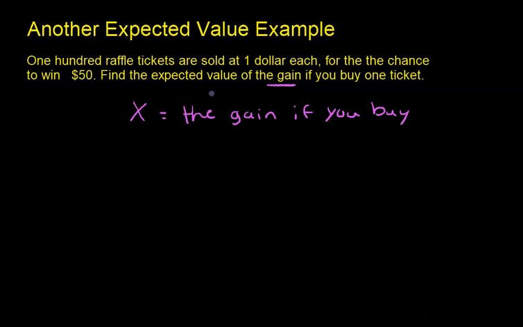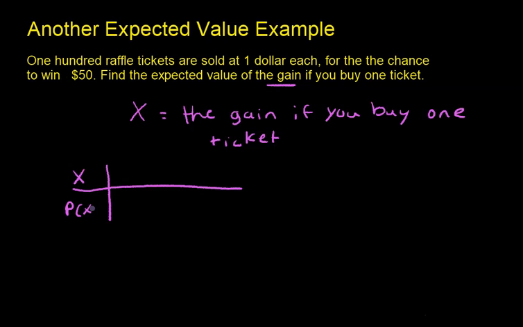We're trying to find the expected value of x. So let's think through the possible values x could take, and then the probability of those values.